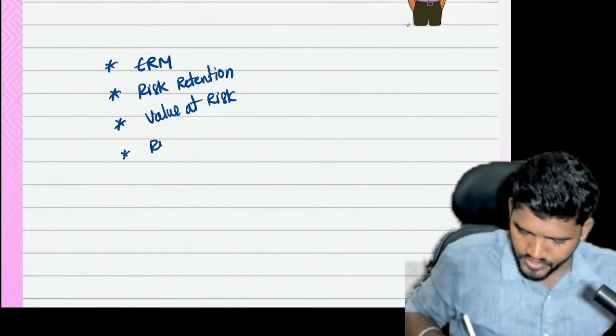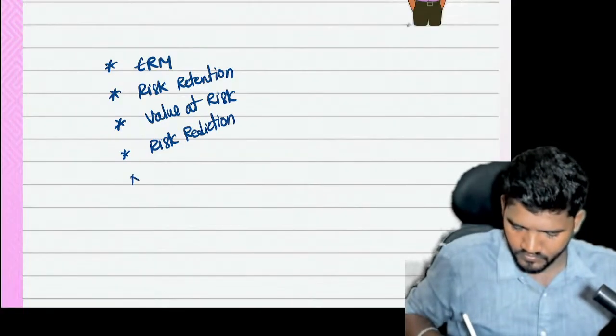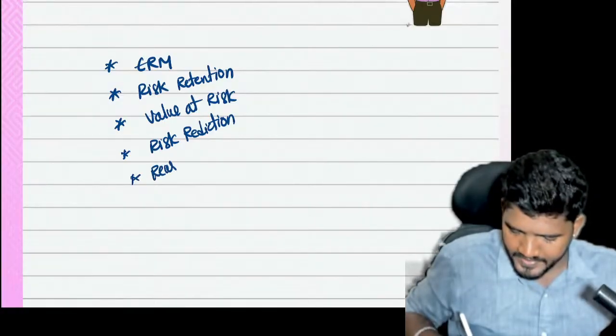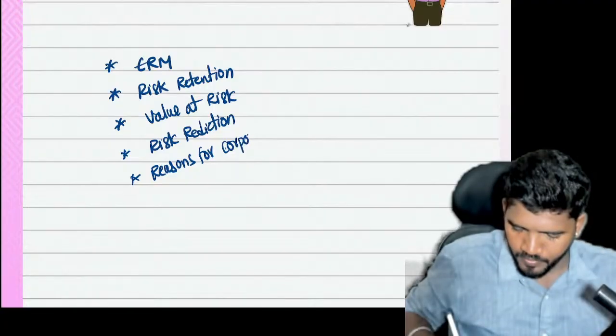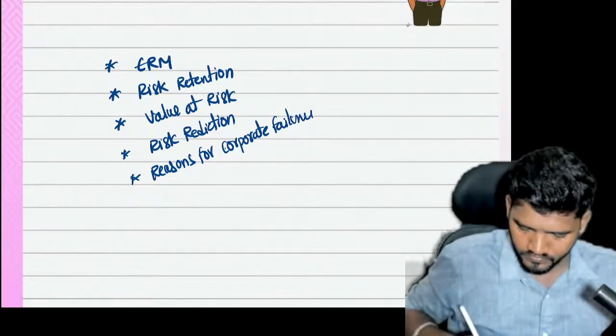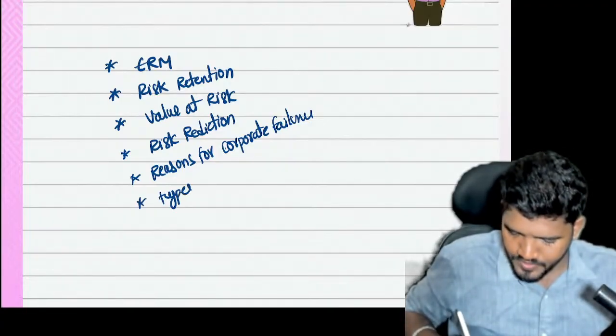Under risk reduction, reasons for corporate failure. And the next one, types of risk.